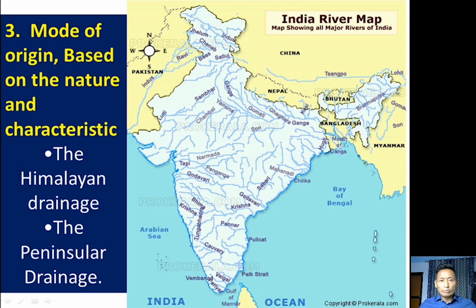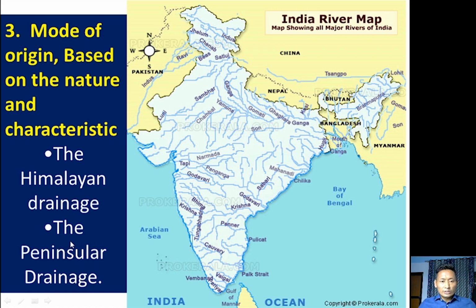So here we are able to distinguish between a river system and a river. In the Himalayan region, we have three main river systems: Indus river system, Ganga river system, and Brahmaputra river system. These are the three major river systems of the Himalayan drainage system.